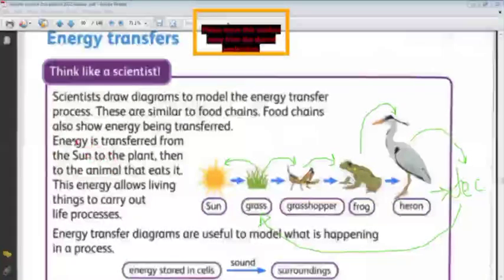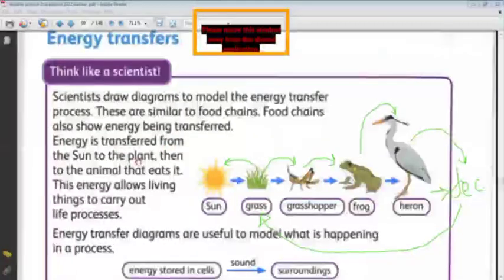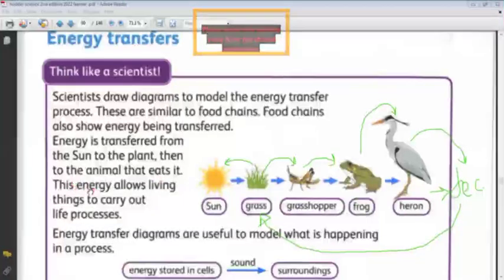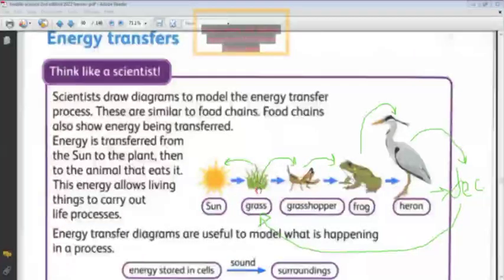So the energy is transferred from the sun to the plant, then to the animal that eats it. Then the energy will be transferred to the animal that will eat the plant. This energy allows living things to carry out life processes. This energy comes from food; the grasshopper takes the energy from the grass that it eats.